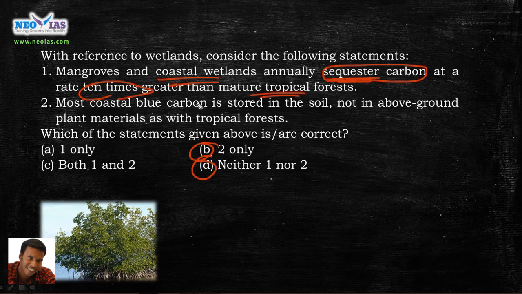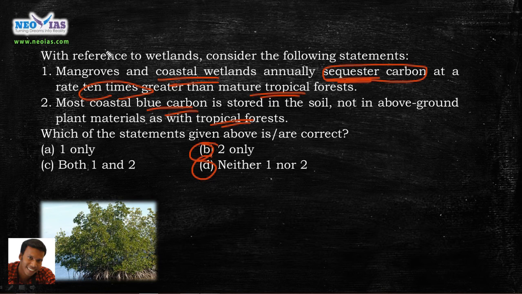Most coastal blue carbon is stored in the soil, not in above ground plant material as with tropical forest. So the tropical forest converts atmospheric carbon dioxide into biomass and it will be stored in the top layer because it will be buried there. But in the case of coastal wetlands, the carbon will be trapped in the marshy areas, right? So it will be buried there. So the second statement is also correct. It was also a result of that research.